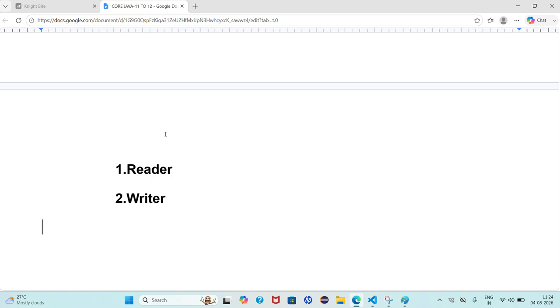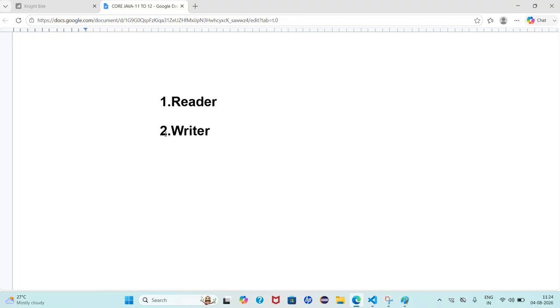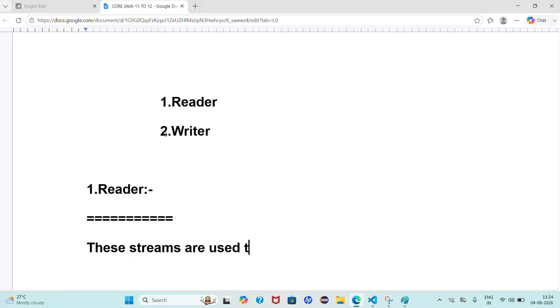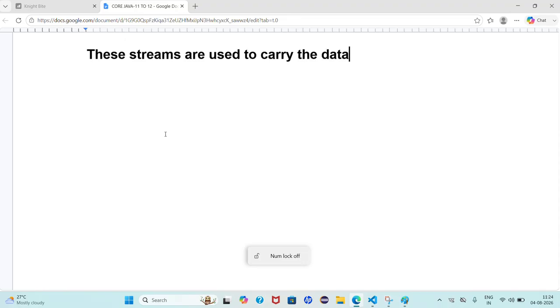Next, try to understand what is meant by reader. Reader is nothing but these streams are used to carry the data in continuous flow.